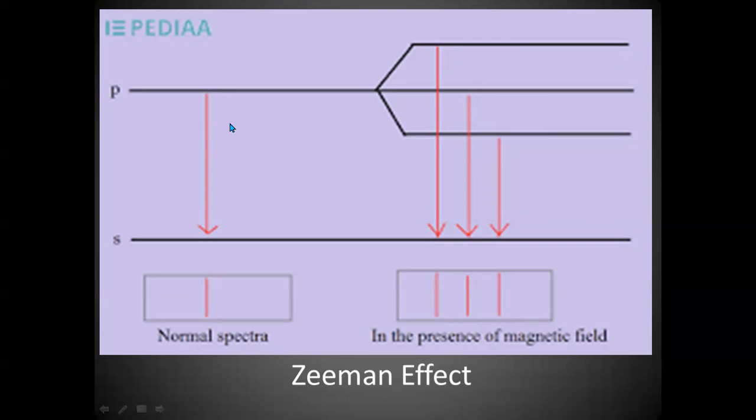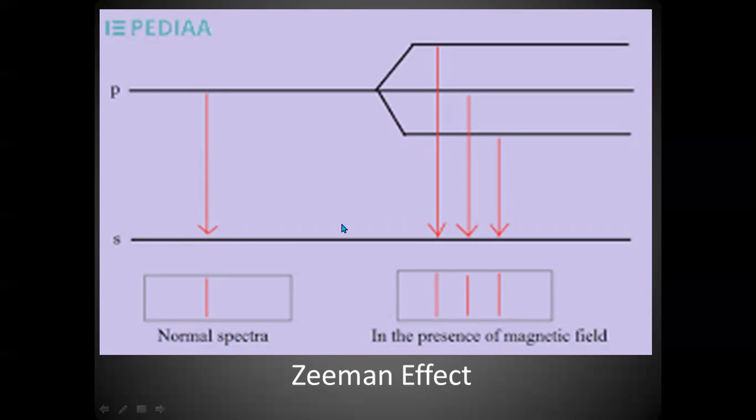Similarly, if it is d, then 5 lines. Similarly, for f, there will be 7 lines. This is the reason why we come to the conclusion that in the s sublevel, there is only 1 orbital, and in the p sublevel, there are 3 orbitals, and in the d sublevel, we have 5 orbitals, and in the f sublevel, there are 7 orbitals. Okay, how can we come to a conclusion about how many orbitals are there in s, p, d and f sublevels?